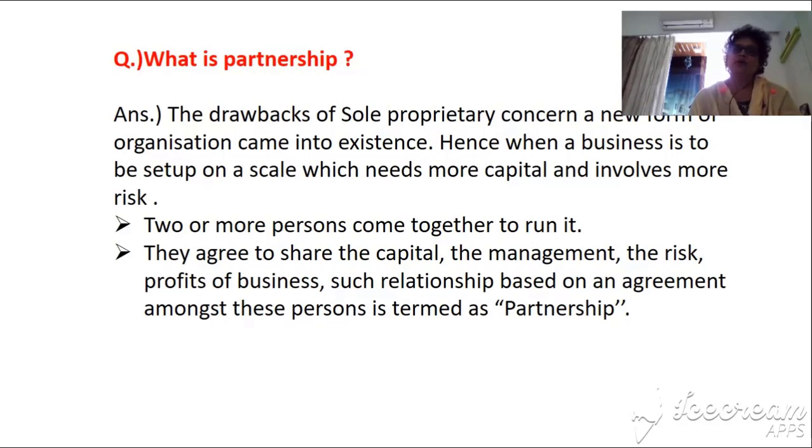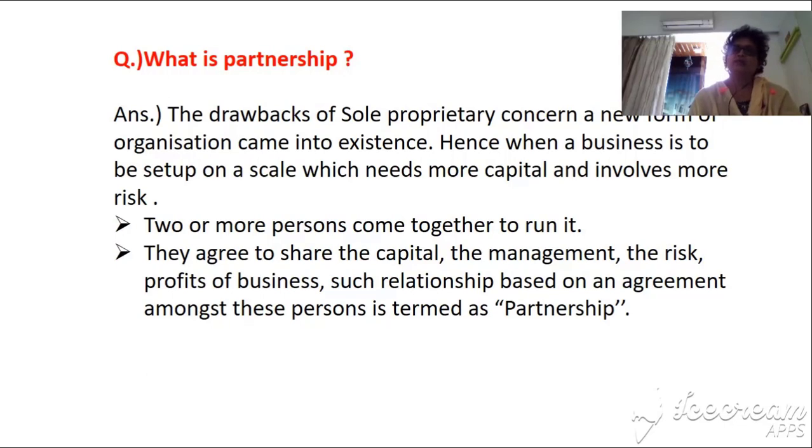So a new form of organization came into existence. When a business is to be set up on a scale which needs more capital and involves more risk, two or more persons come together and start the business to run it.